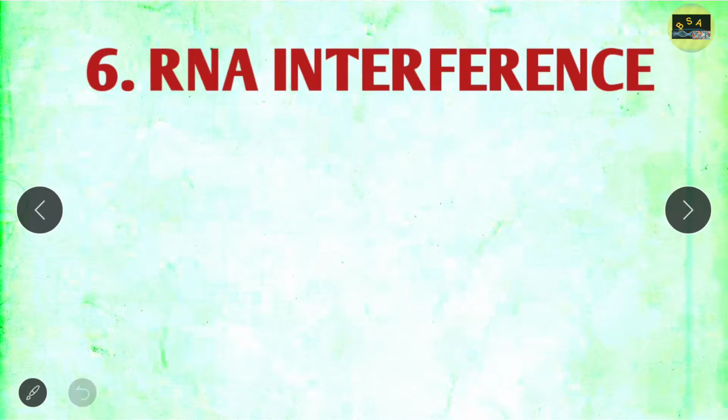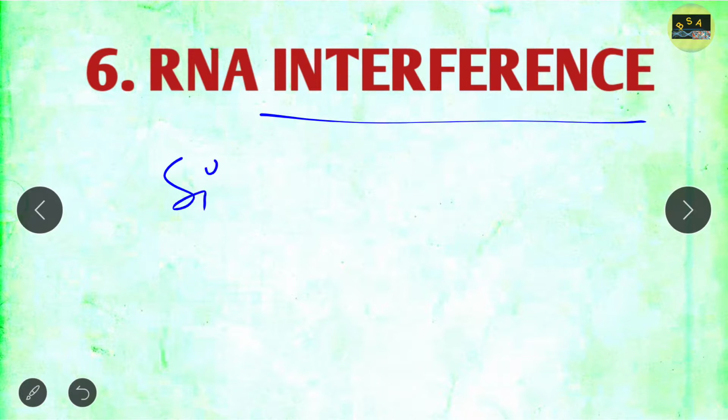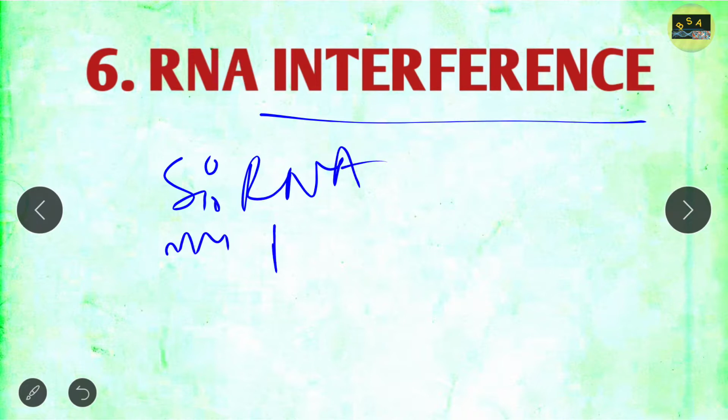Next, RNA interference. Yes, another important topic from where you can get a 2 marks question or 4 marks question. So what you have to read in RNA interference is siRNA, miRNA, all those things. You should know all these things about RNA interference. So please also focus on this topic, siRNA, miRNA, and the difference between siRNA and miRNA.